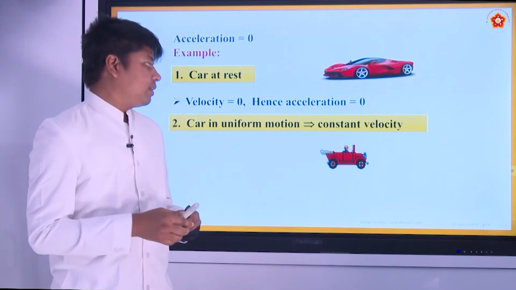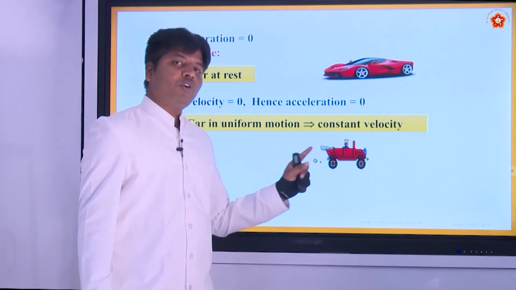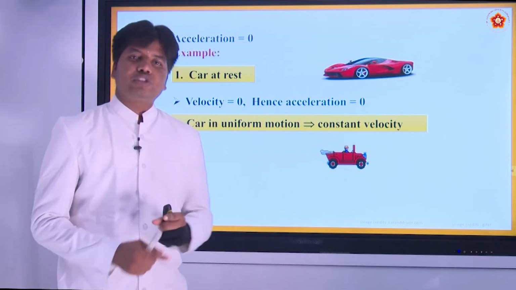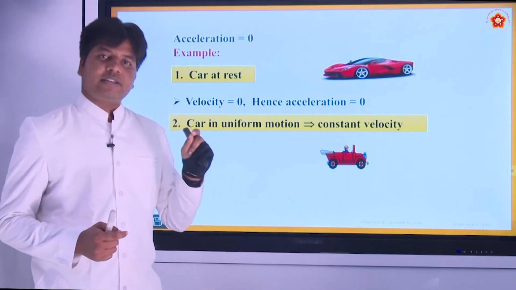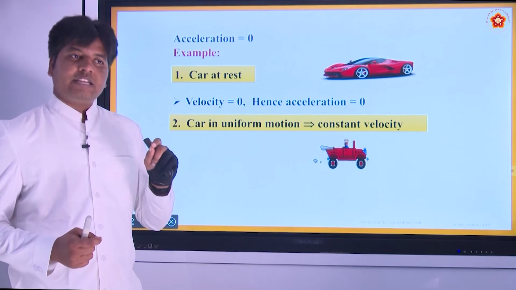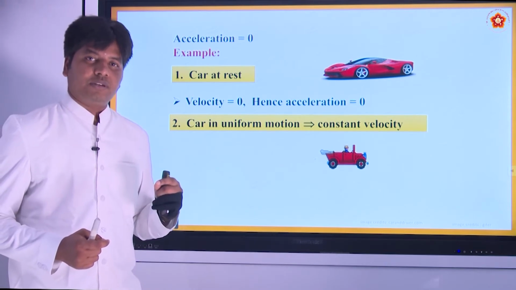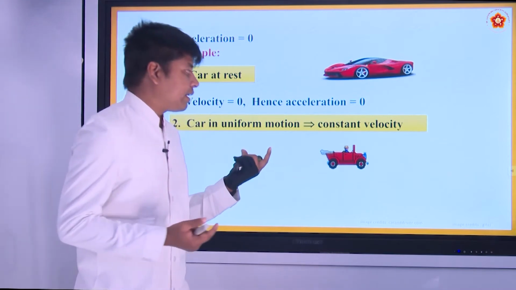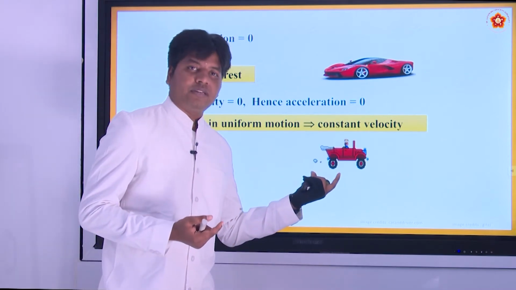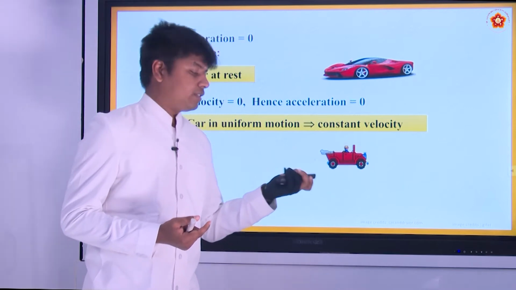Here when it is moving with constant velocity, you can say that there is no force acting on this body. When there is a force acting on the body, that means it is under accelerated motion. When there is no force acting on a body, it is under uniform motion. It is moving with uniform velocity.